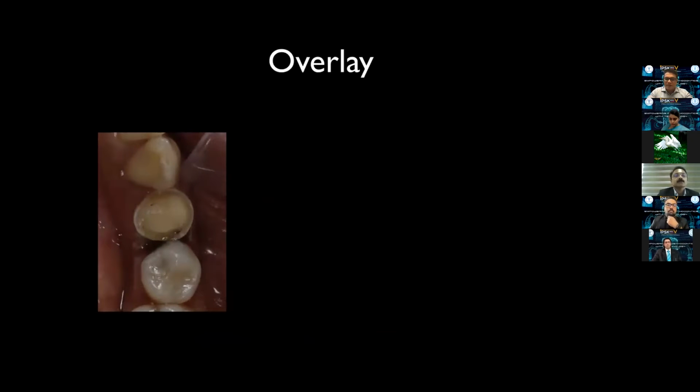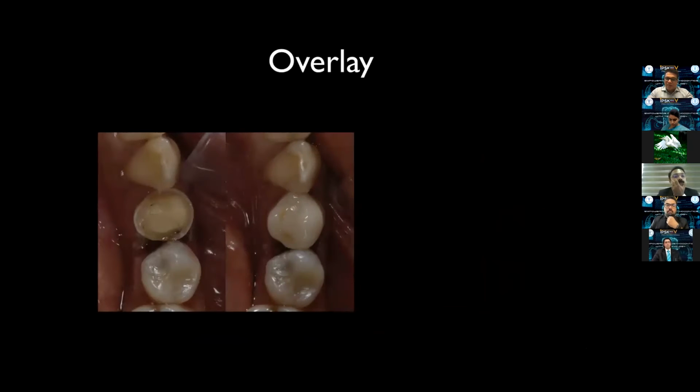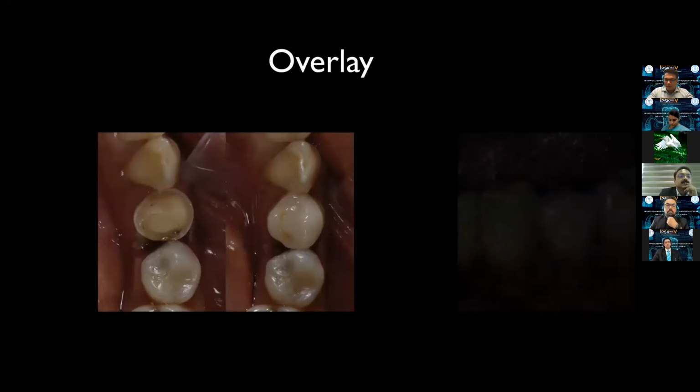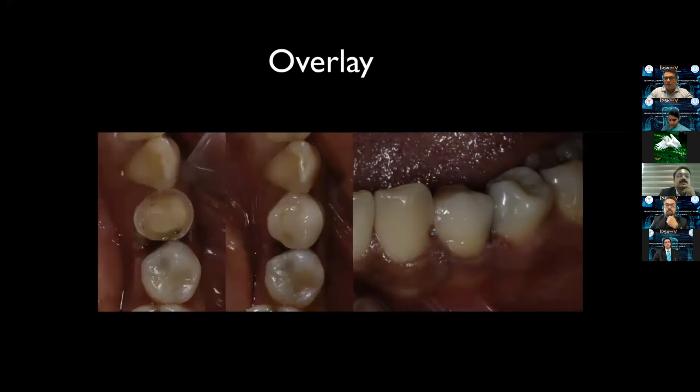Here's a premolar. So it's not that we can only restore molars. We can also restore premolars. So this is a mandibular premolar with a similar kind of onlay design and the final restoration. And what you can appreciate here is the nice flushing of the margins on the buccal aspect. So the margin on the buccal surface is in the middle 1/3 of the tooth, and you cannot delineate the restoration from the rest of the tooth.